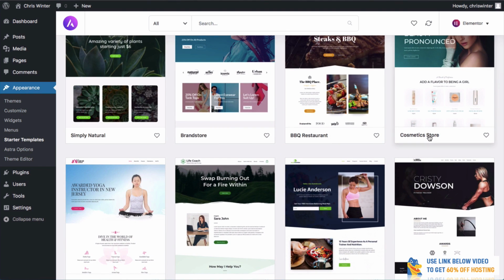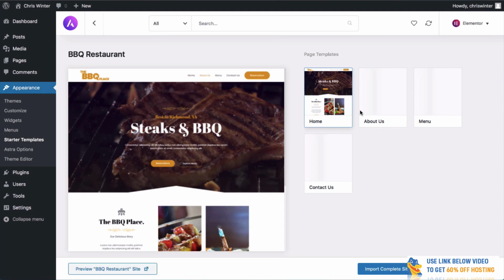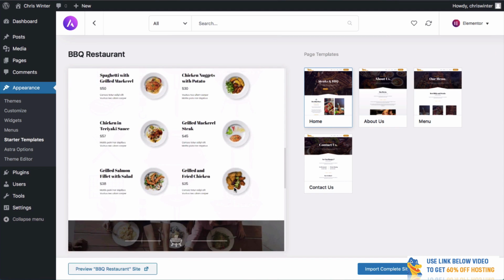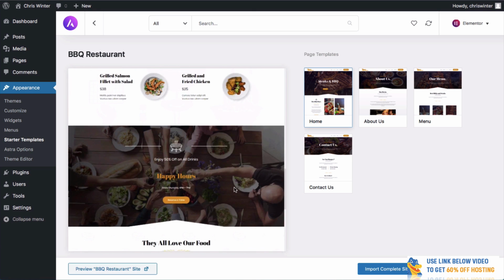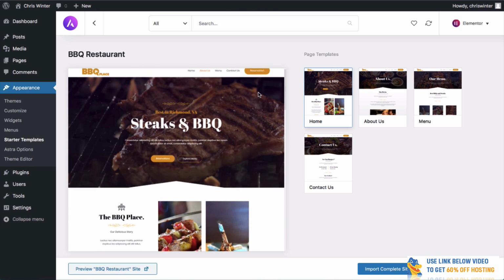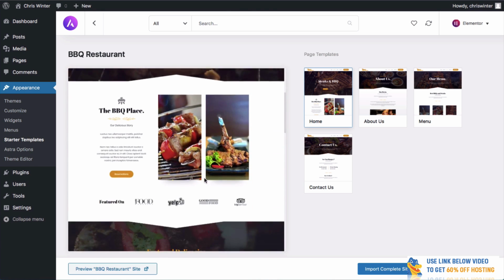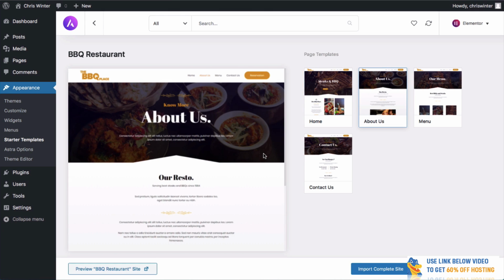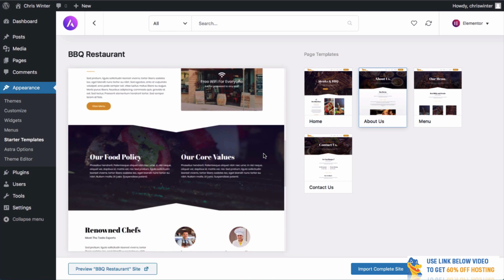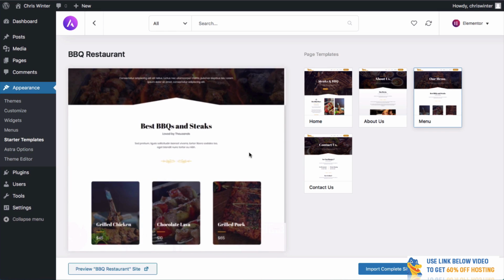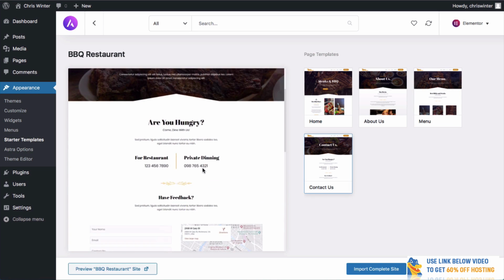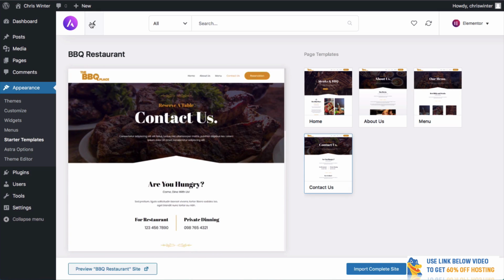Now, if you want to check out what a theme looks like, you can actually simply just click on it and you can get a really good preview of what it's going to look like. This theme here looks pretty good, perhaps if you've got a restaurant. And actually, you can see on the right here that this has a homepage design, but it's also got an About Us page design, which is totally custom as well, which looks really good. It's got a menu as well, so if you do have a restaurant, for example, this one's going to be perfect for you. It's even got a Contact Us page, so if you want to have your orders and things done, that could work well.